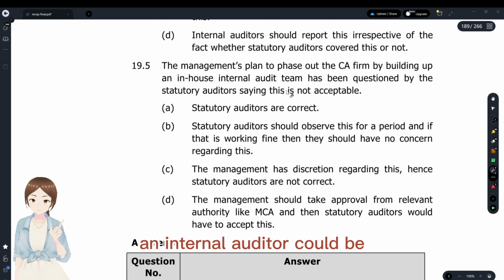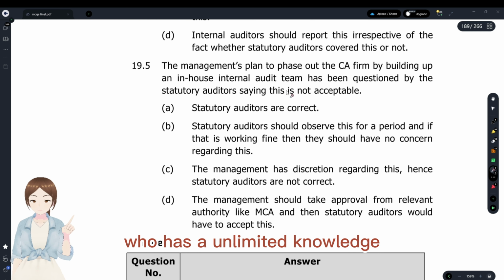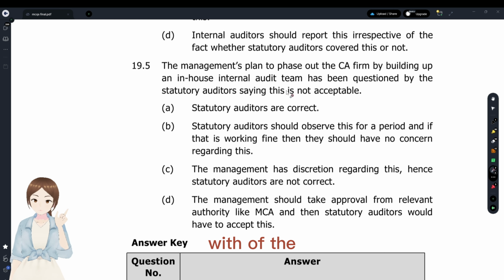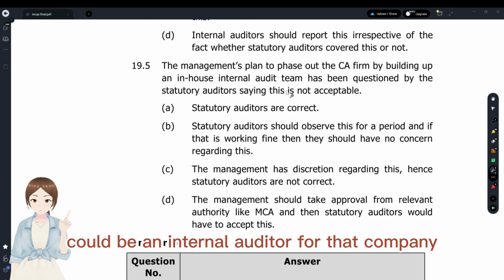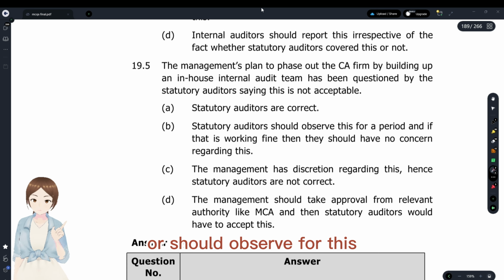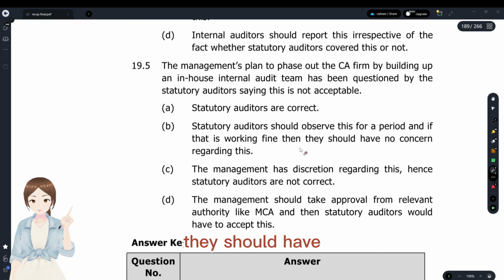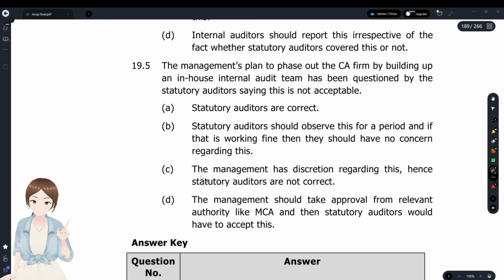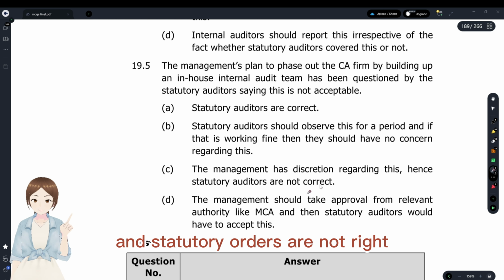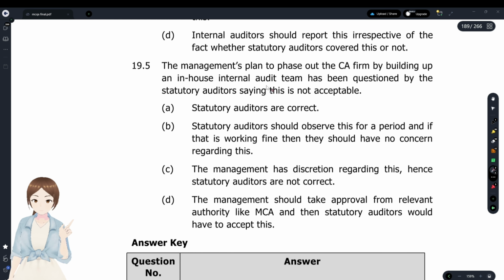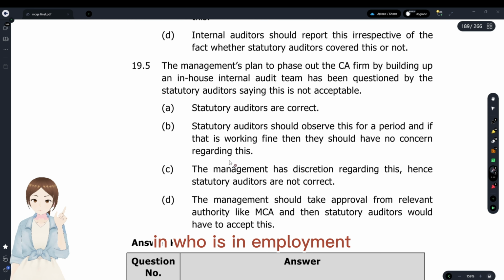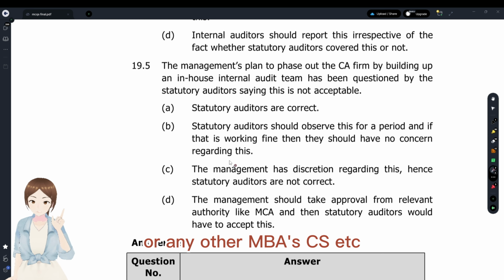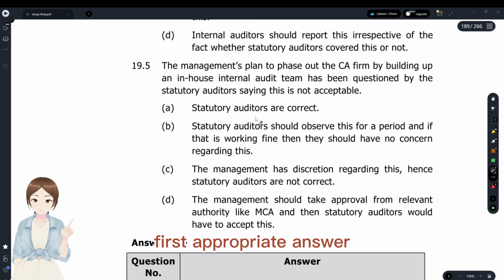An internal auditor could be employees or senior employees who have an experience with regard to the company's activities. Even employees could be internal auditors. The statutory auditor should observe for a period, and if they are working fine, they should accept; it's not a trial and error method. The management has discretion regarding this, and statutory auditors are not right. Management has discretion whether a CA firm should be there or an internal CA in employment or any other MBAs, CS, etc. Anybody could be an internal auditor. Option C, most appropriate answer.